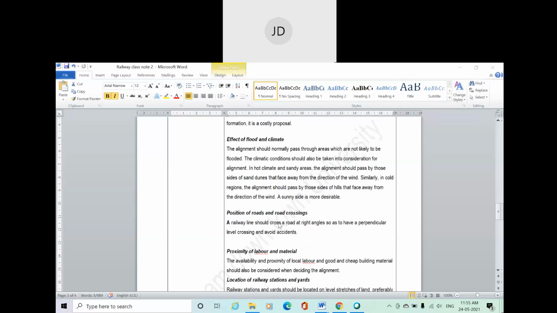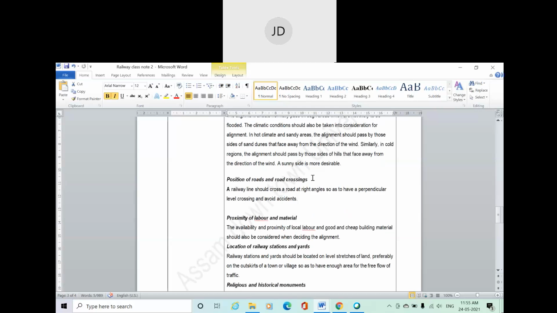After that, passing a road and road crossing. Whenever a highway and a railway come close to each other, or cross each other, it should cross in a perpendicular level crossing, so as to minimize the chances of accident.